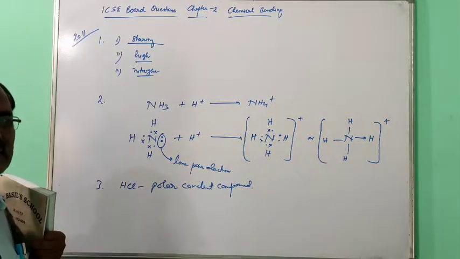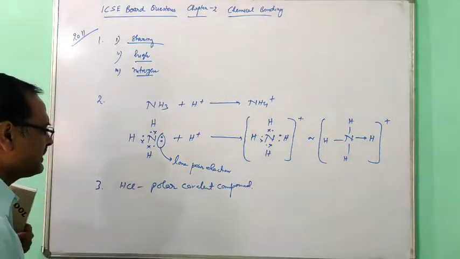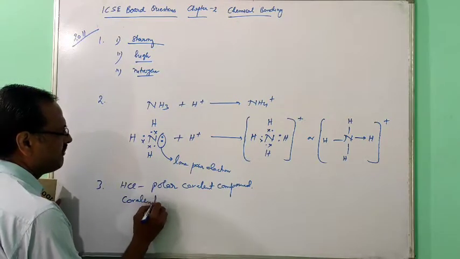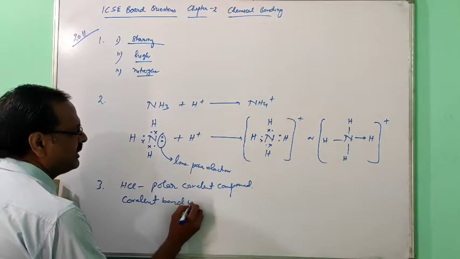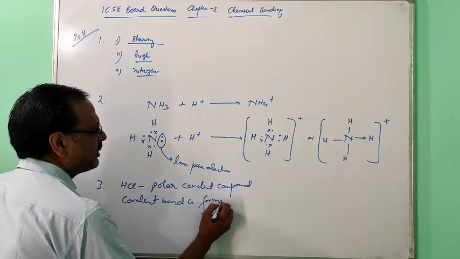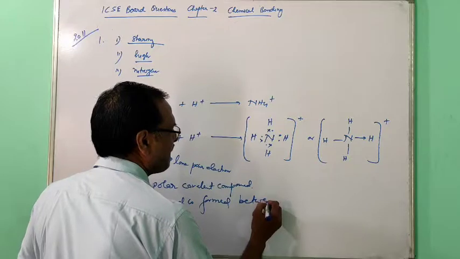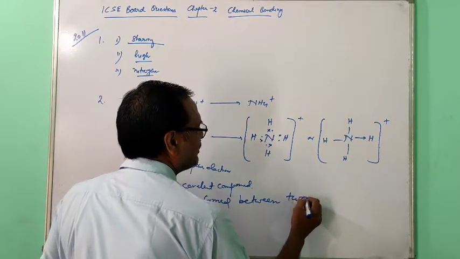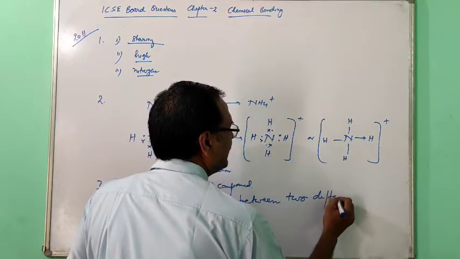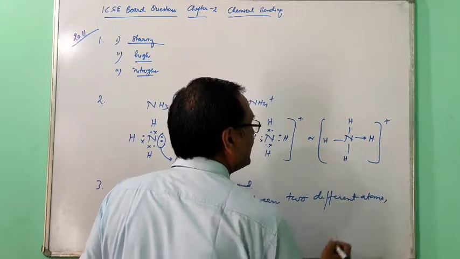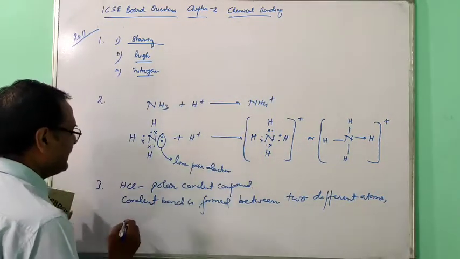The shared pair of electrons is unequally distributed and charge separation takes place. So in this one, a covalent bond is formed between two different atoms.